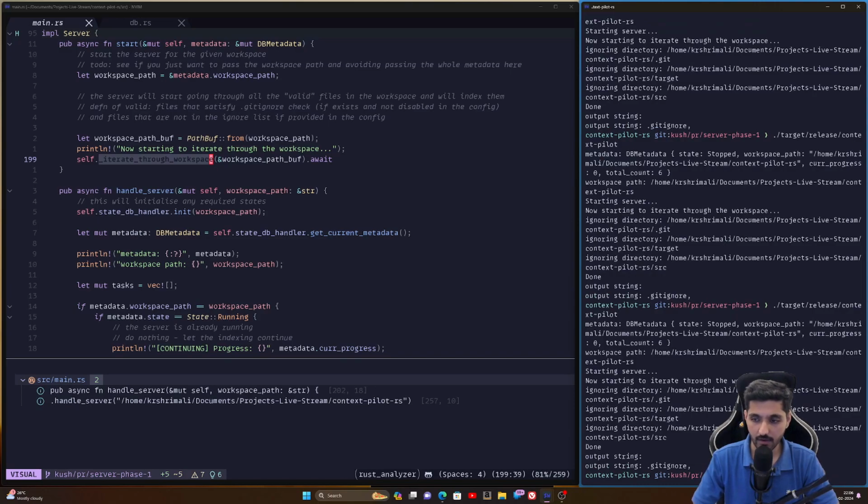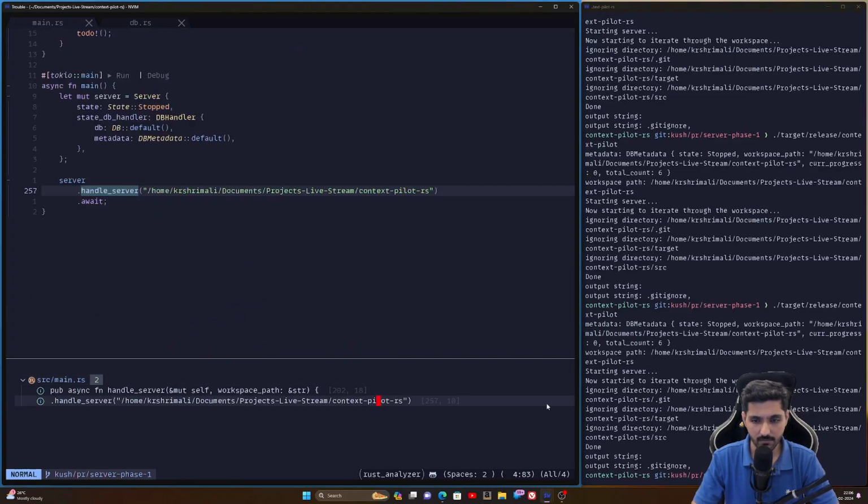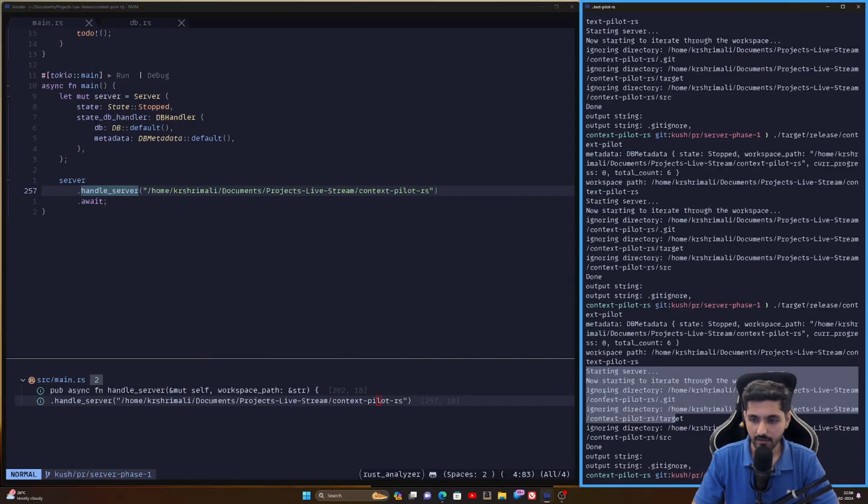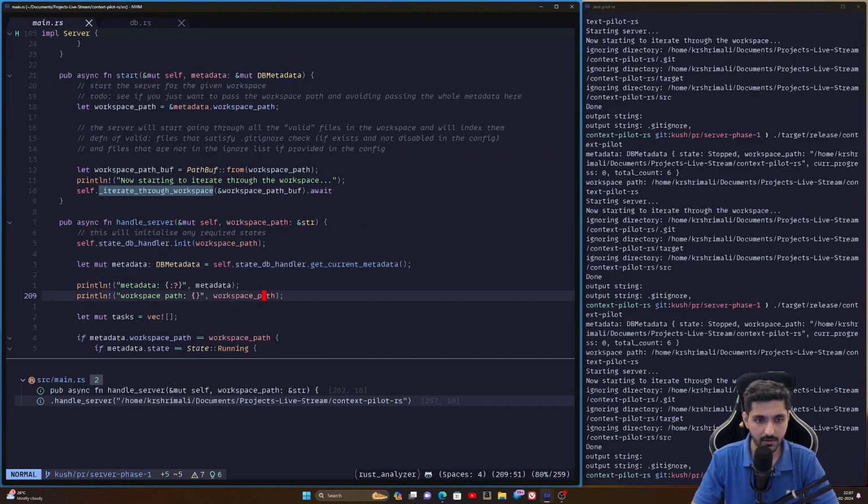I think, as you can see, it's not really the same output that you were getting before. I know I'm kind of coming in between because of the video, but you still get the point, right? It's ignoring a few directories and then gives you the output string that was quicker, and then it exits. What I can do is,